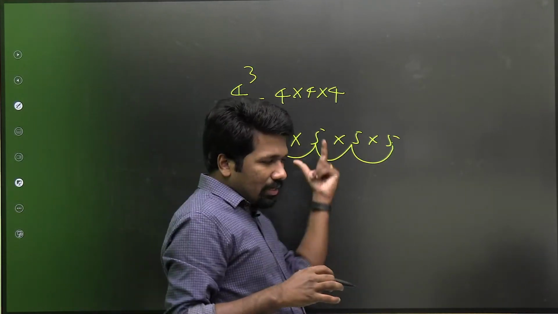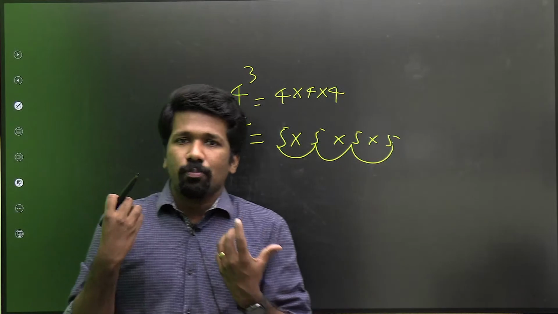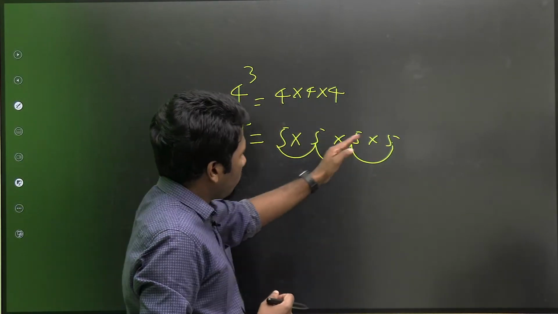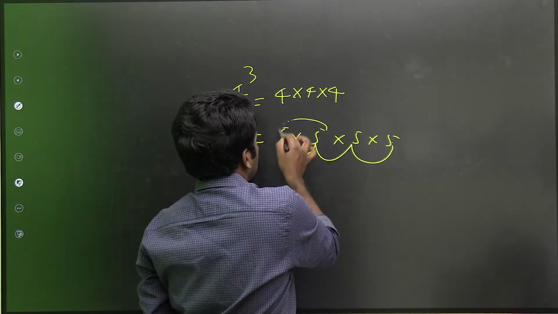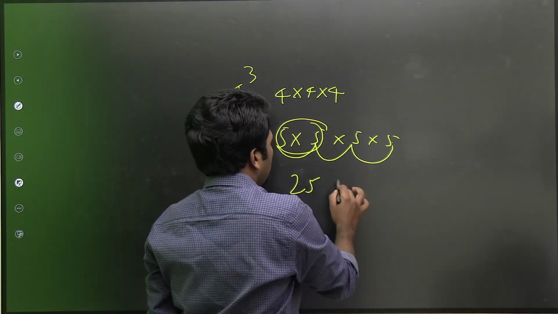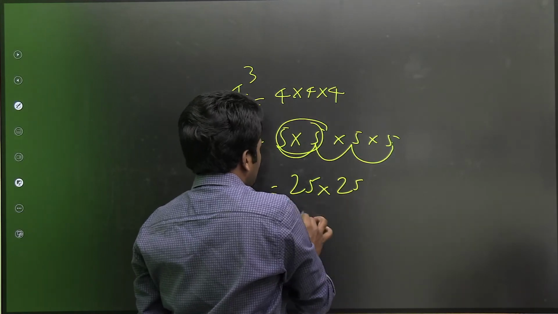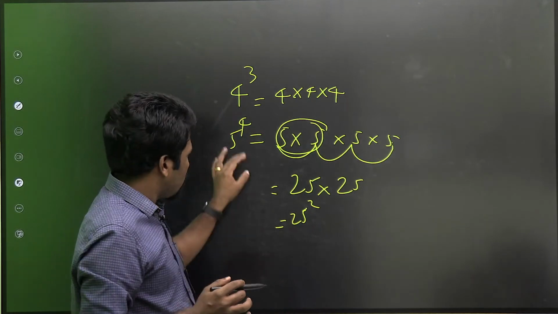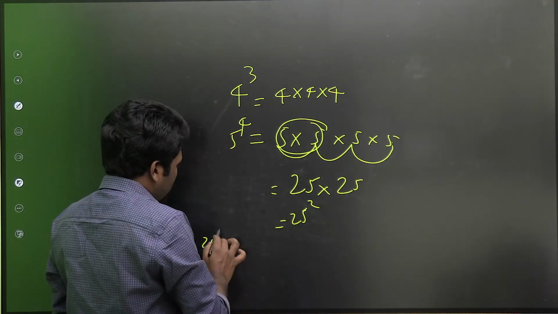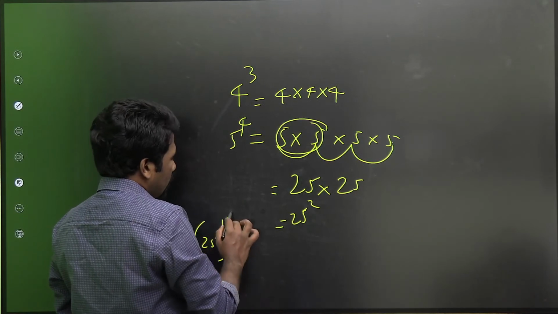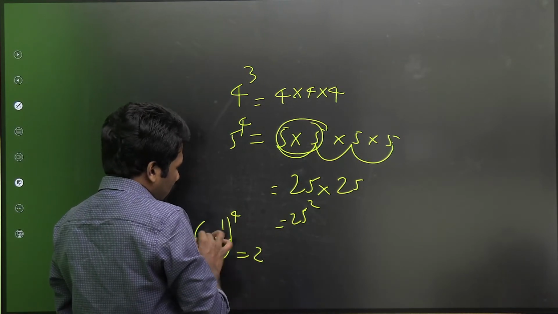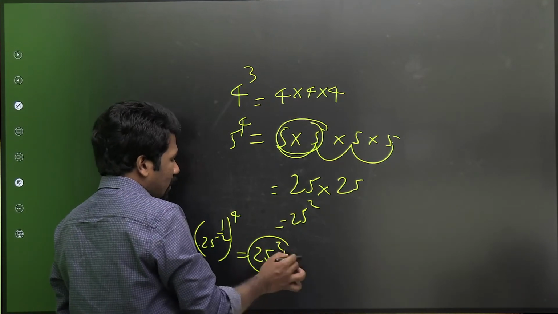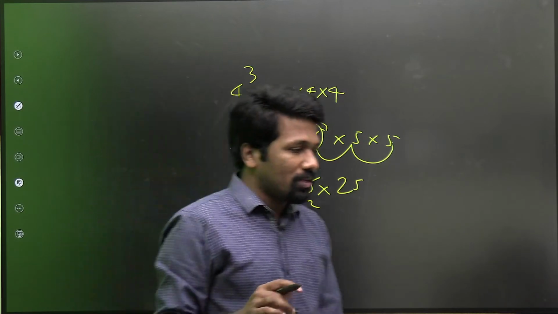Again, understand it deeply. Then most of the exponent rules also you will easily understand. 5 into 5 into 5 into 5 means combining is also possible. 5 into 5 is 25. 5 into 5 is 25, so that is also equal to 25 squared. That is another law we have used there indirectly. 5 written as 25 raised to half and square root, after that raised to 4, so a raised to m the whole raised to n is a raised to m into n. Yeah, that I will discuss in detail. Don't worry, when we discuss laws of exponents I will discuss in detail.